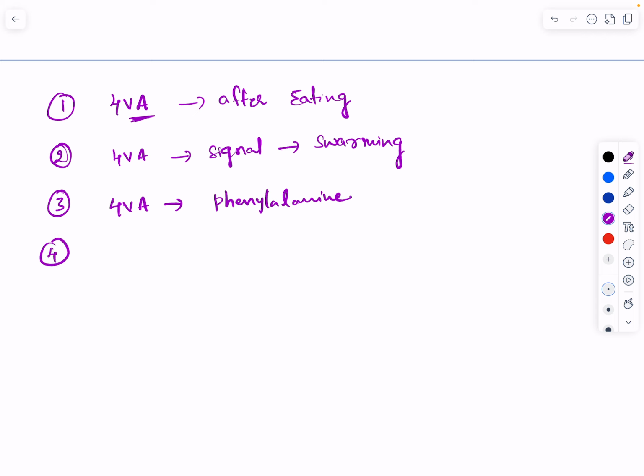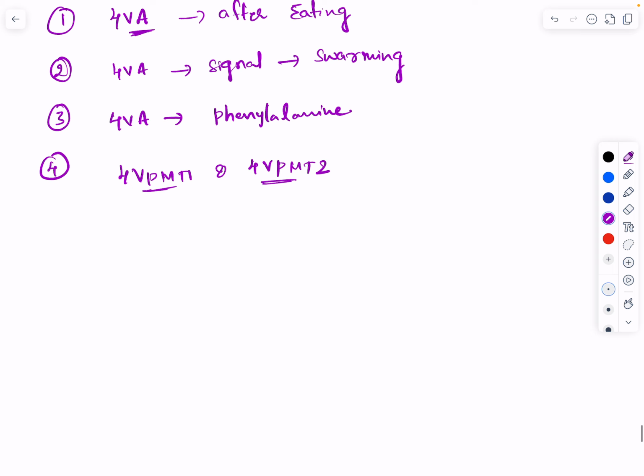That is the fourth observation. There are two enzymes inside the locust, 4-VPMT1 and 4-VPMT2. These are the two different enzymes. They convert this phenylalanine into the swarming pheromone 4-VA. So if we are able to control these two enzymes, then we can stop the swarming phenomenon.